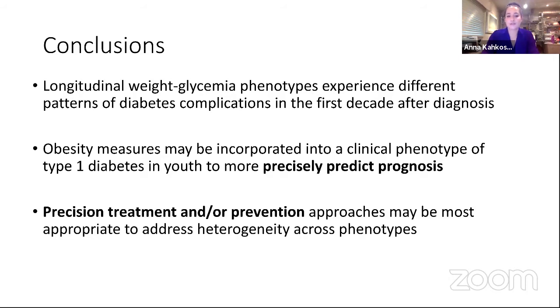And when we start to think beyond precision prognosis, the heterogeneity that we see across these groups, both with regards to phenotype and outcomes, suggests that we may need to be thinking about precision treatment and prevention strategies to really accommodate the unique needs across those subgroups. And I'm happy to take questions. My contact information is here.